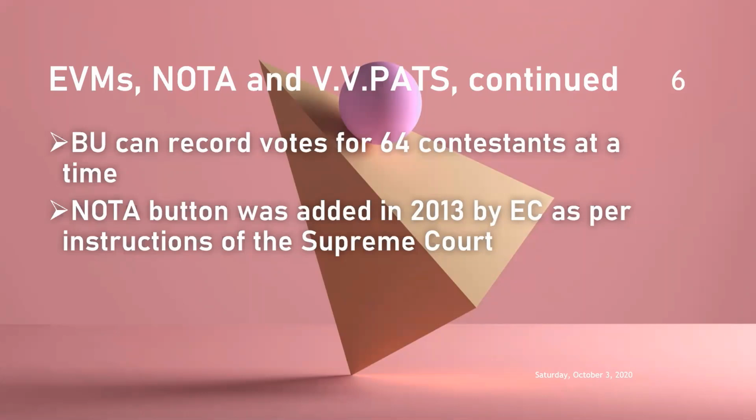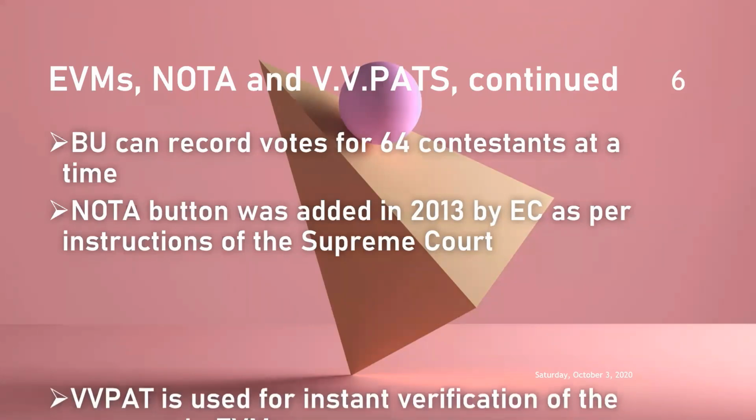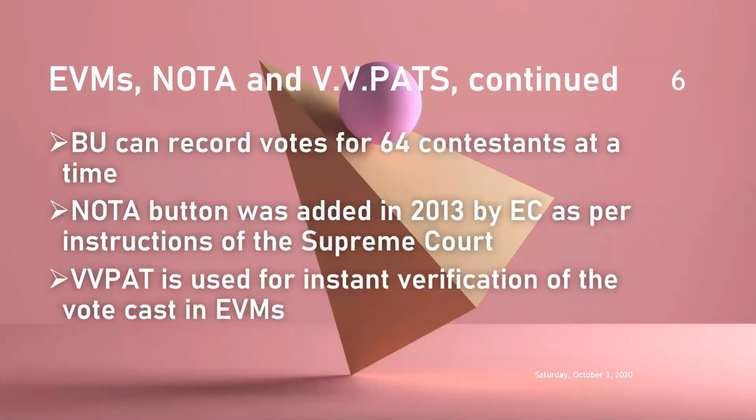So NOTA will not be taken into consideration. Whichever candidate gets the highest votes only will be declared as the winner. So as I told you, VVPAT is used for instant verification of the vote cast in the EVMs.